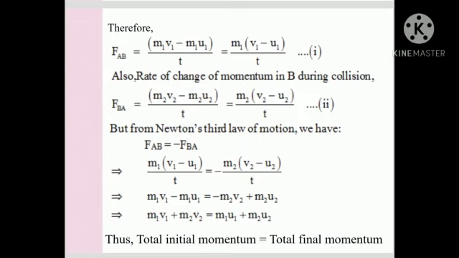We take m1 v1 plus m2 v2 on one side, that is equal to m1 u1 plus m2 u2. So the total initial momentum is equal to the total final momentum.